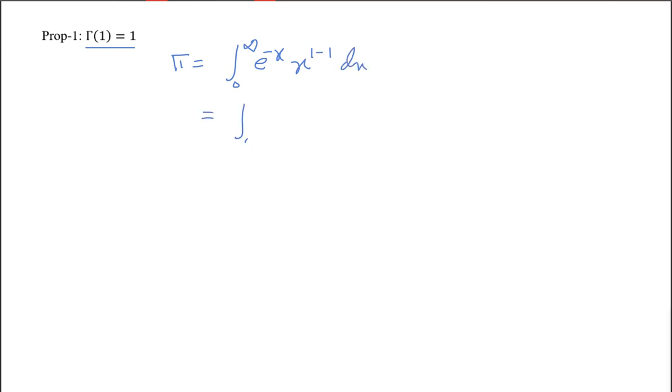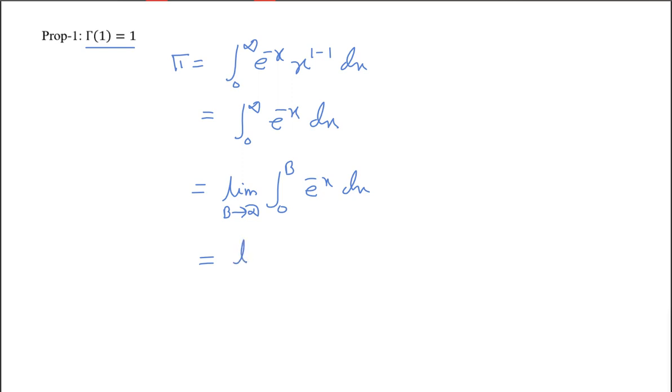That is simply the integral from 0 to infinity of e to the power minus x dx. It is an improper integral, and we have the point of discontinuity only at infinity. So what should we do here? We replace infinity by a finite value b, and then we take the limit b tends to infinity.